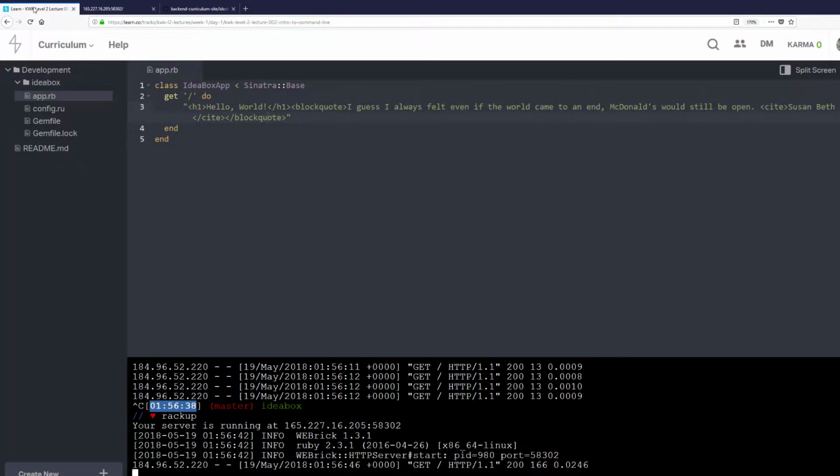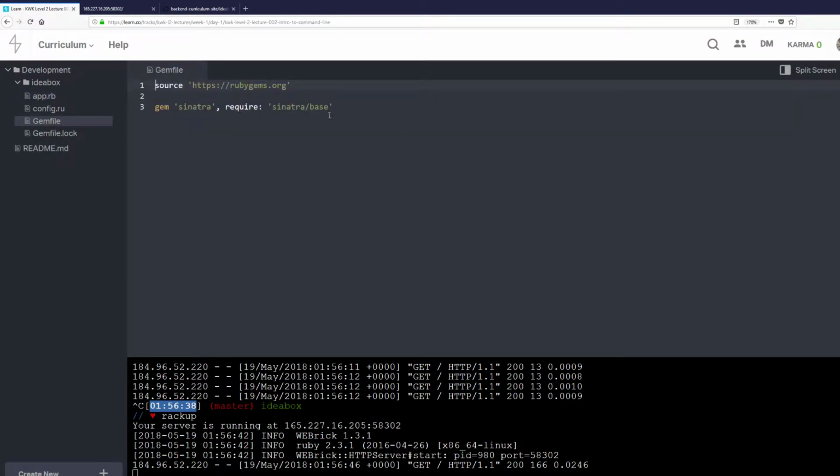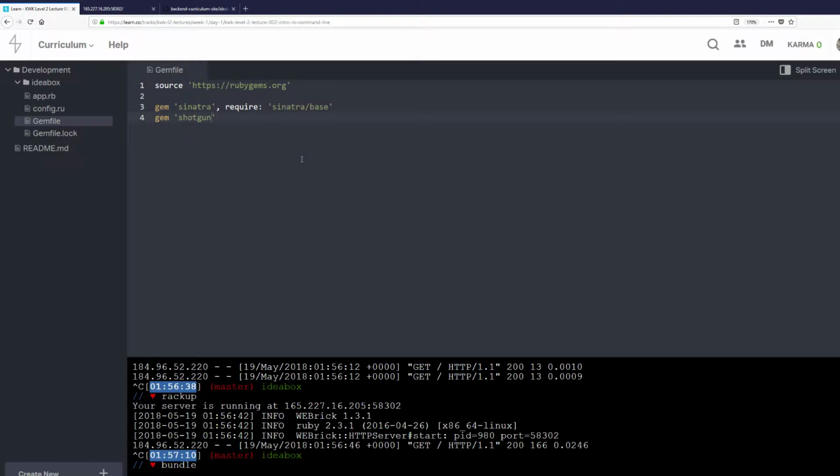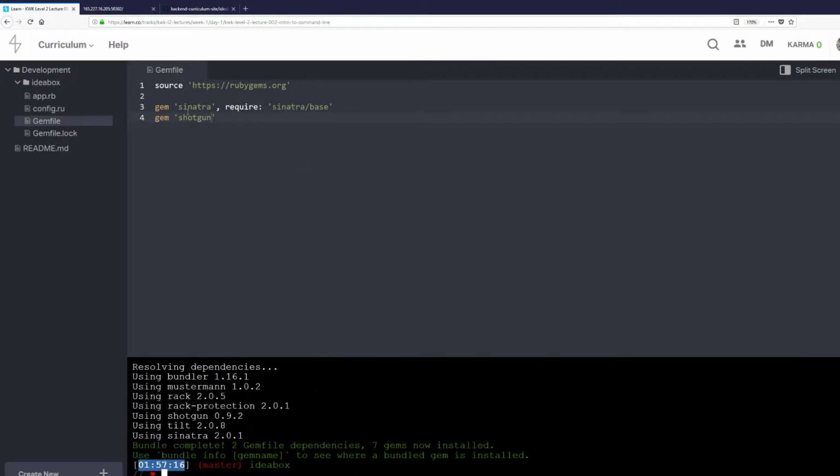And we're going to be making a lot of changes. So we're going to use this program called Shotgun. And to use that, we're going to go into the Gemfile. We're going to add in Shotgun here. We'll save it. We go down to this. We're going to quit our application. We're going to run bundle. Bundle is going to go into our Gemfile. Notice that we've got Shotgun here now, which wasn't there before.